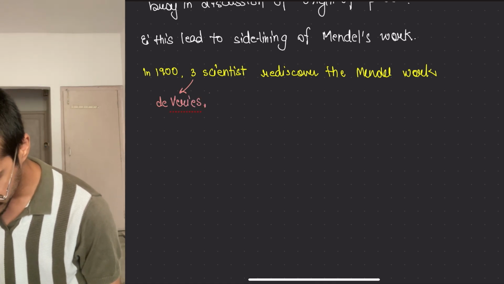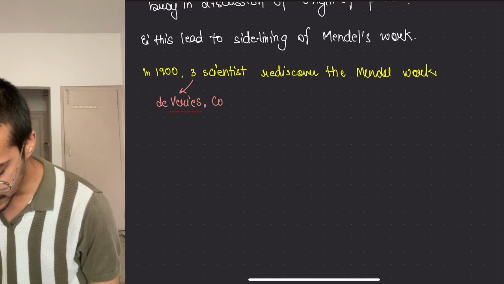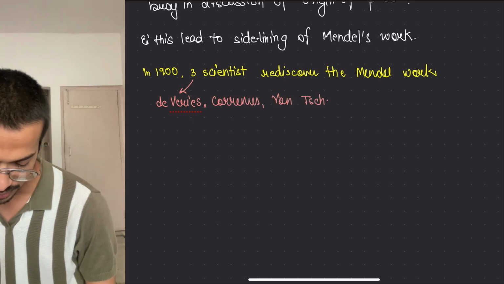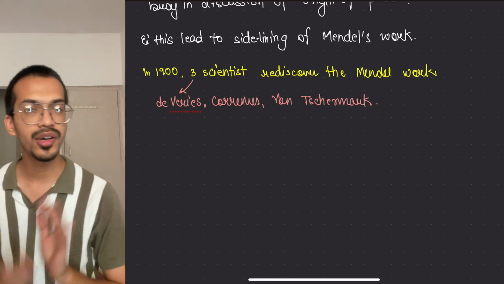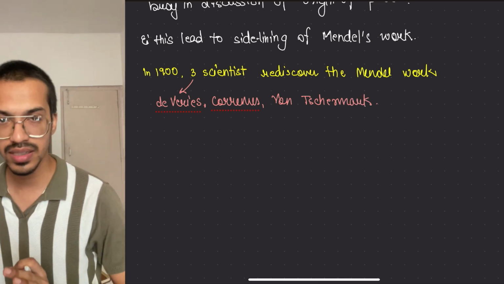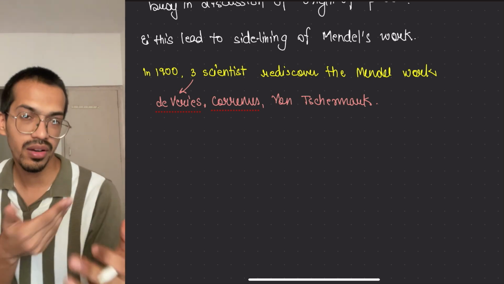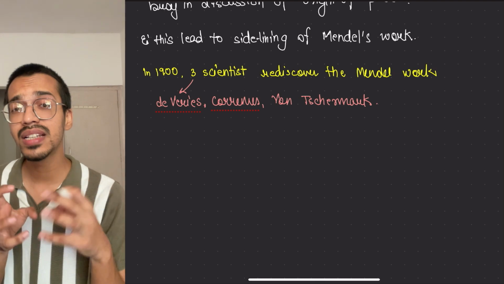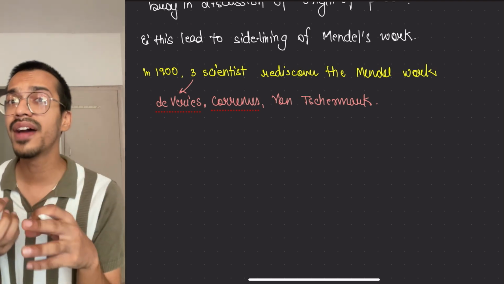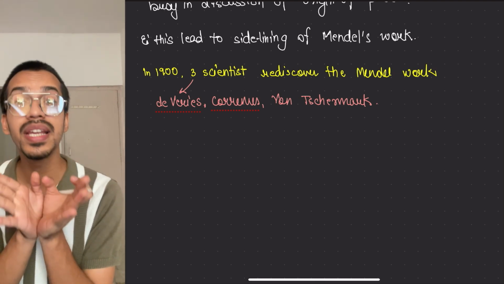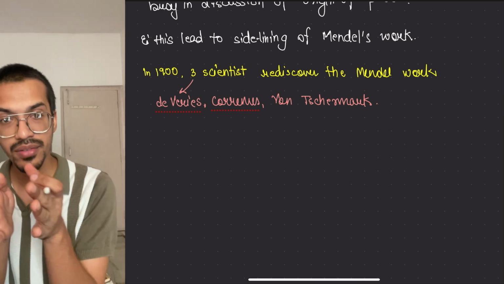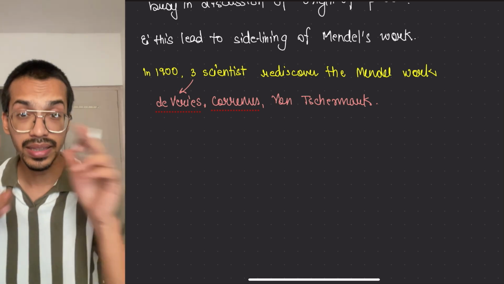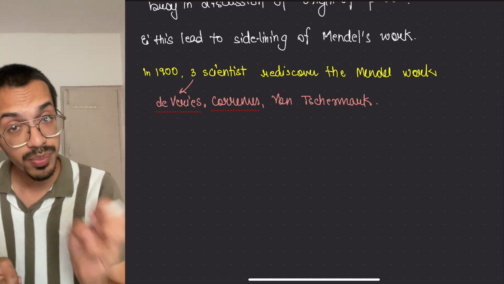There is Correns, and there is von Tschermak. These three rediscovered it. As they rediscovered it, the microscopes were also being made, and we are able to understand how cell division is taking place, and how during meiosis there is a doubling of factors. Like we used to double, they will go 4, and that's why this structure, the Punnett square, has been made. That has proper evidence.